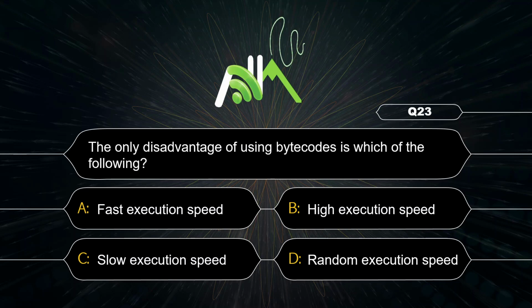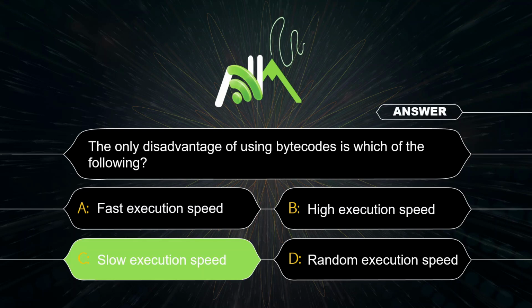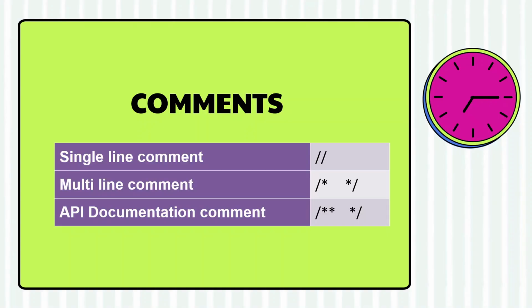Very well. Because of bytecode, Java is a platform independent language, but only one disadvantage is there, that is slow execution speed. Option C. Comment. Comments are neither compiled nor interpreted in Java. Comments are just for developers for better readability and have no effect on output.